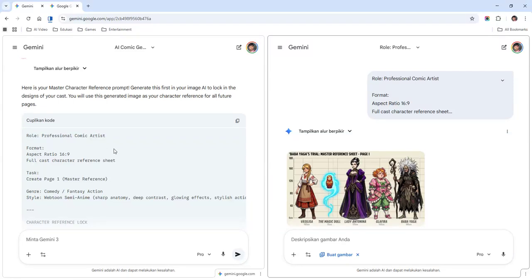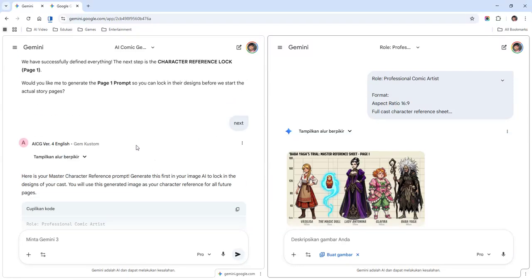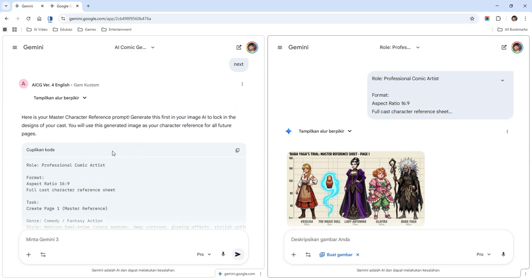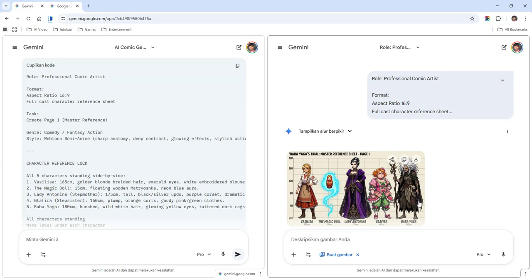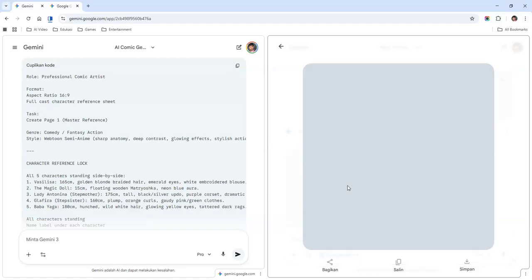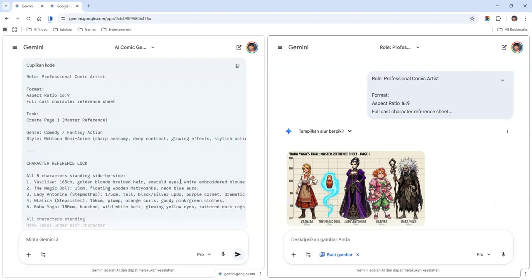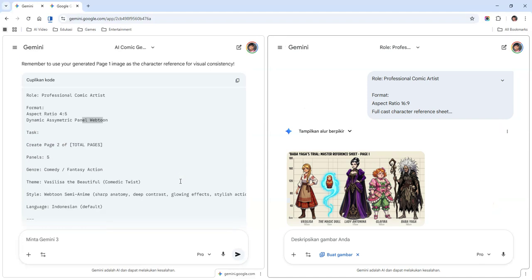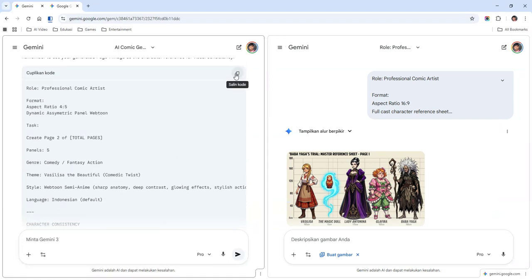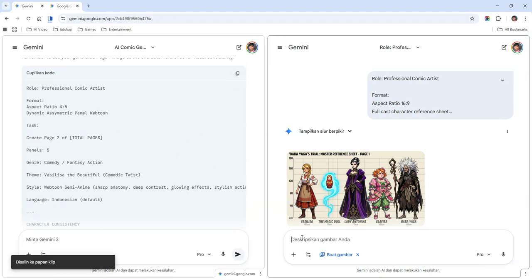So I just paste the prompt, the output in here, save that and send it to the Gemini image from Nano Banana. Okay, we have the characters Vasilisa, the magic doll, and Baba Yaga.